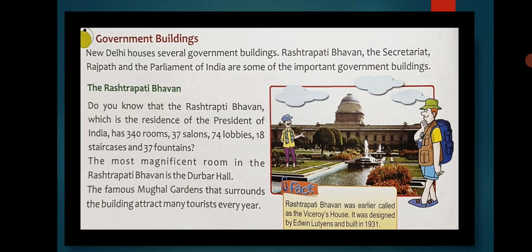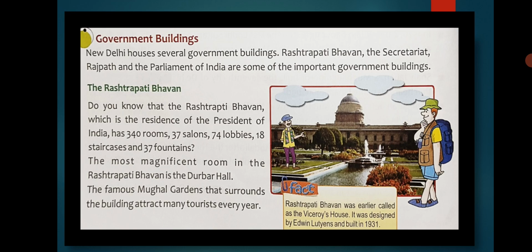Yes, today we'll be studying the government buildings in New Delhi. We are studying the chapter about going around Delhi, so we will be visiting Delhi online. Here, we'll be going to the important buildings which have their importance not only in India but throughout the world. The first building which we are going to study is the Rashtrapati Bhavan.